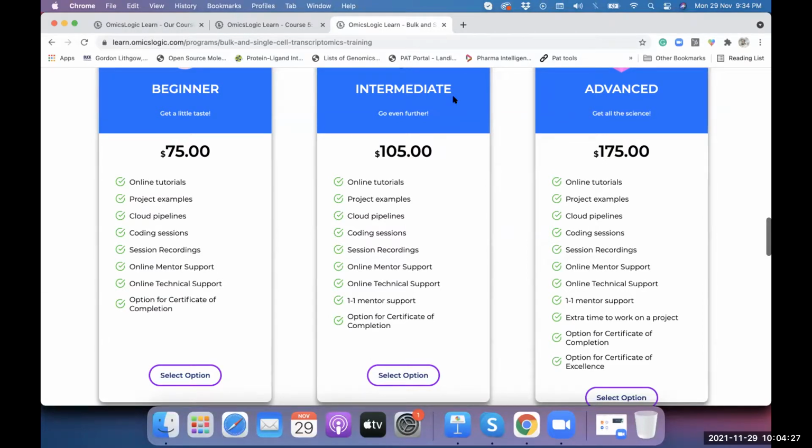to plan your own meeting with the mentor at your own convenient time. That is one-on-one mentor support, and time with the mentor to discuss your own problems or issues that you face during the entire period of this training. And then the advanced license helps you design or work on bigger projects where you have a lot of data that you think you can process and analyze, and the team helps you design that sort of project and work on it, as well as gives you some additional time to complete all of what we have just discussed in this training program.